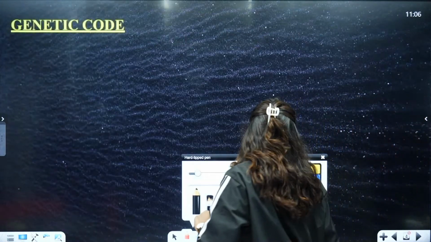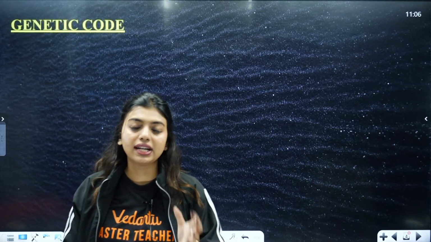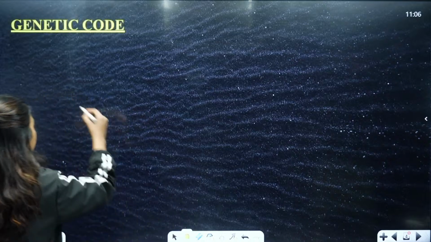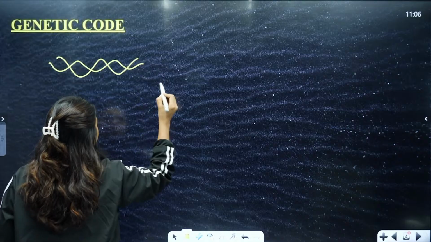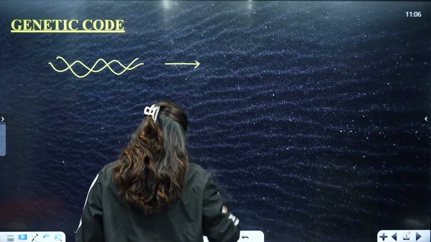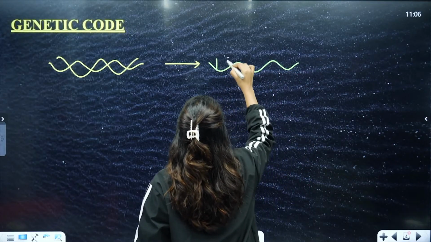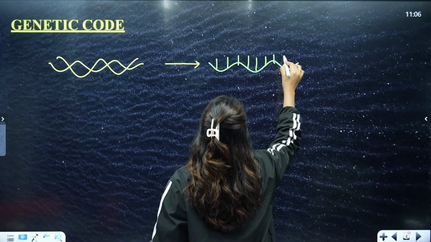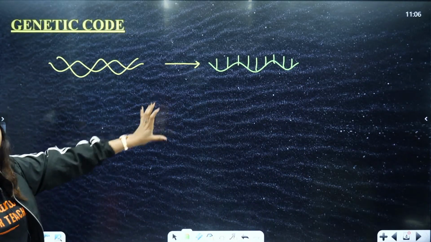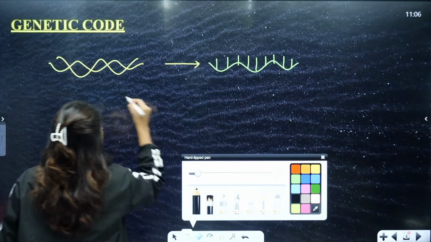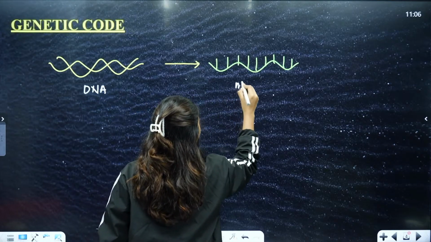First is genetic code. Before I go to genetic code, we already understood what transcription is, right? Transcription means where our DNA strand, double-stranded DNA, formed a single-stranded mRNA. So this is what happened so far. What happened was transcription, right? We have DNA, which is double-stranded, and here we got mRNA.